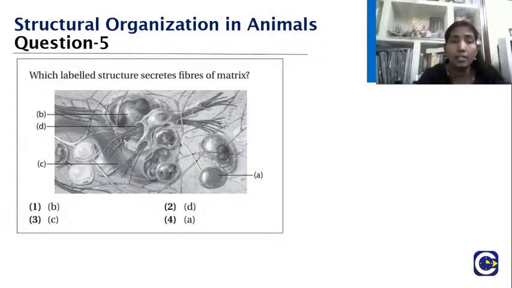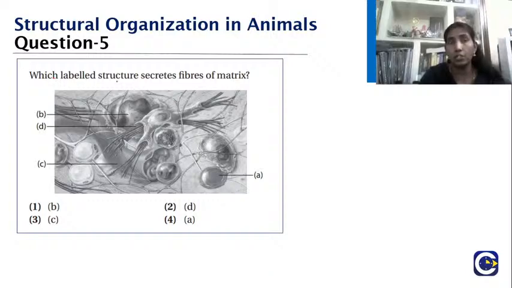Now here comes the next question. Which labeled structure secretes fibers of matrix? Unless you know the structure very well, which is there in your NCERT textbook, you will not be able to find the solution for it. That is why I didn't tell you what A, B, C, D are, which you are supposed to answer me now.